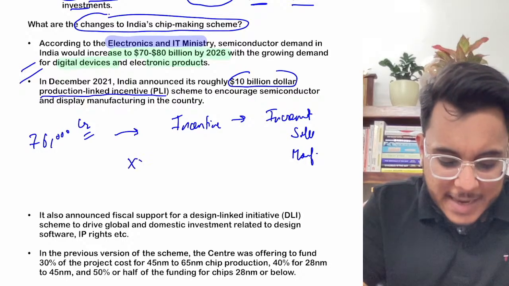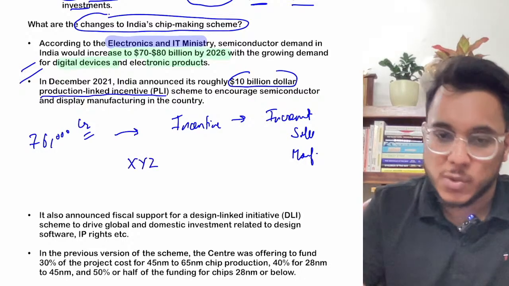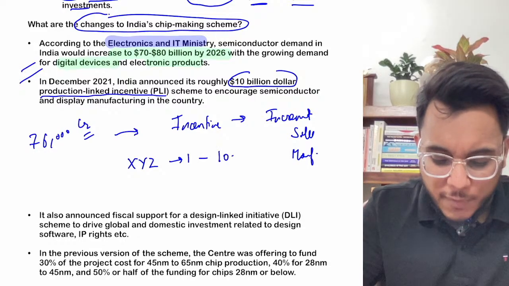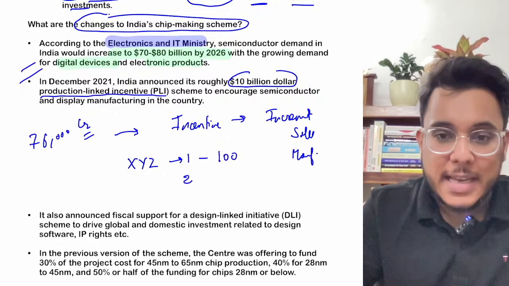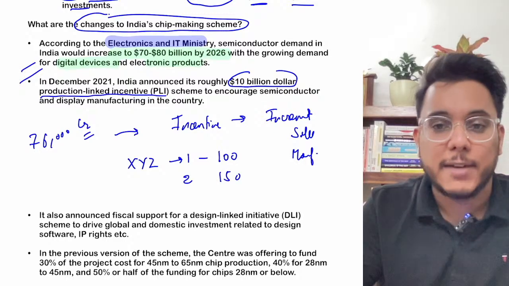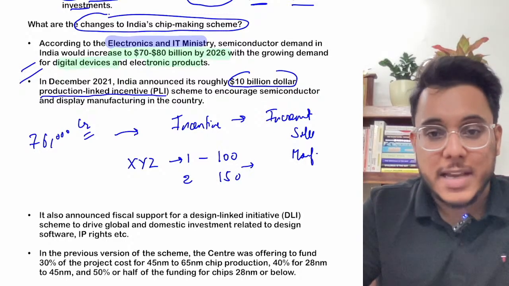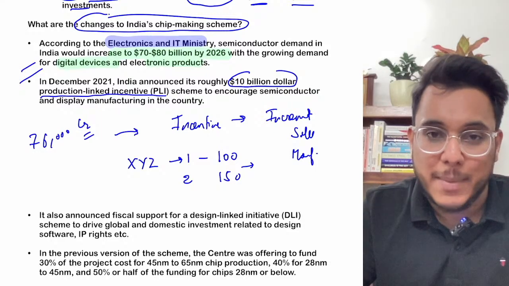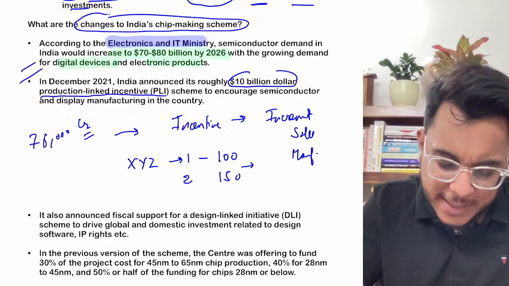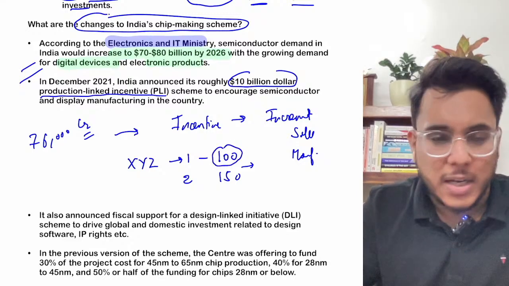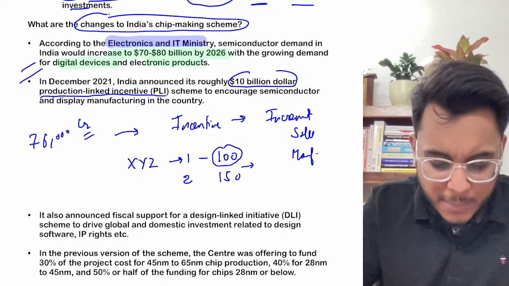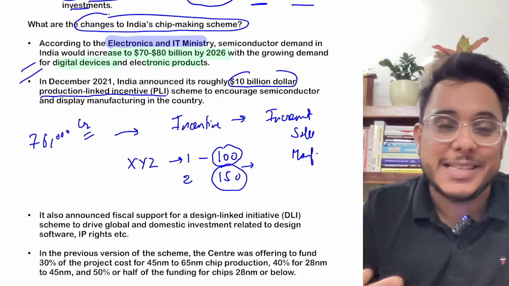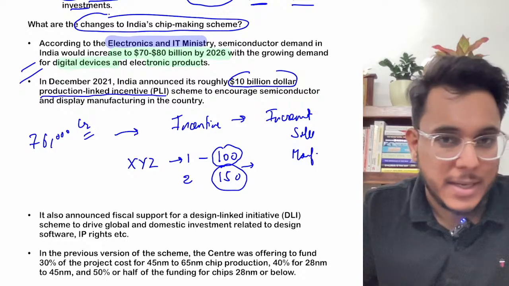Suppose there is an XYZ company; in the first year it has made a sale of 100 crore rupees. In the second year, it has made a sale of 150 crore rupees. Now, this 50 crore rupees is the incremental sale. Or when we talk about incremental manufacturing, it can be the case that in the first year they manufactured products worth 100 crore rupees, and in the second year worth 150 crore rupees. So this additional amount is the incremental sale, or you can call it incremental manufacturing.